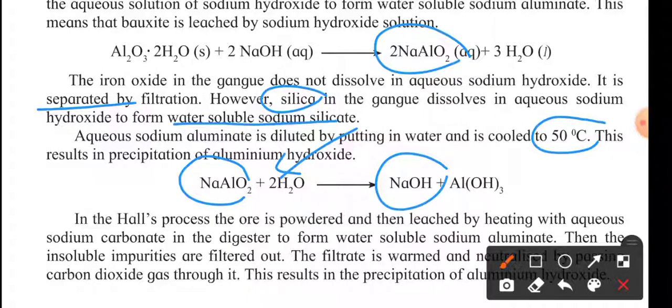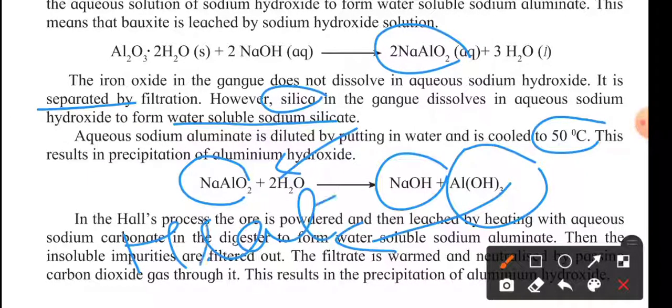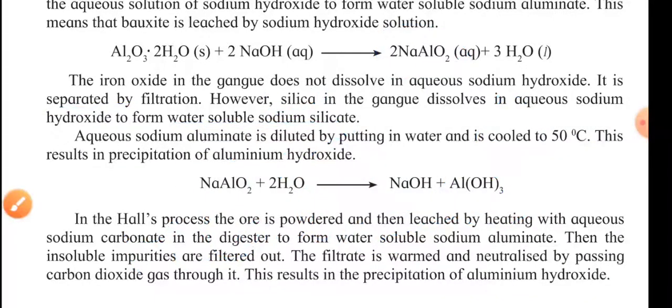We will get sodium hydroxide and aluminum hydroxide. This aluminum hydroxide is heated, and during this heating process, water evaporates and we get plain Al2O3. What we will do with it, we will see afterwards.